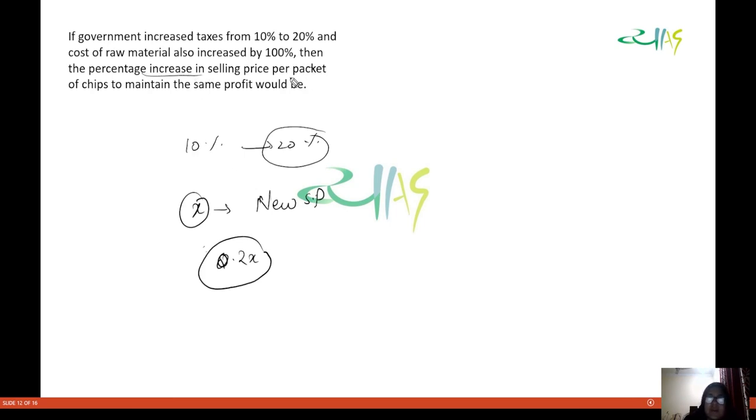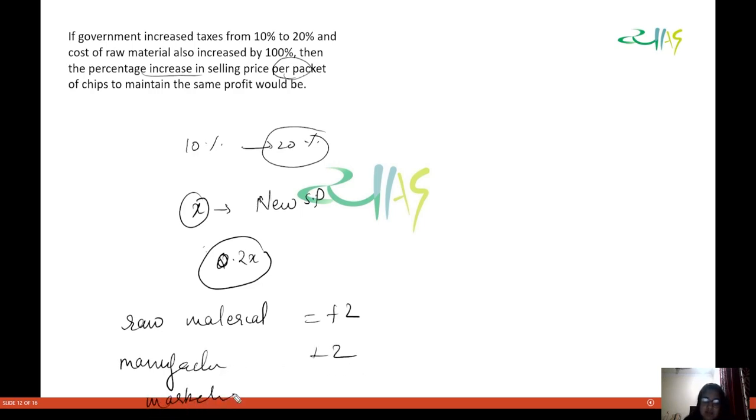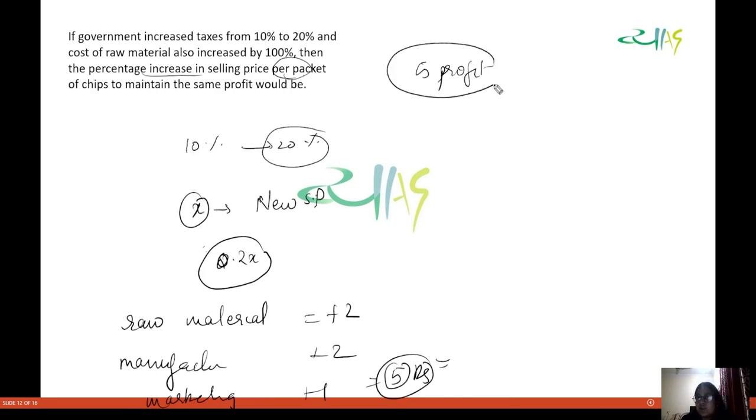It increased by 100%, so now raw material cost is 2. Manufacturing cost is plus 2 and marketing cost is plus 1 because that is given in the question. So we have 5 rupees as the making cost. In the earlier question we were getting 5 rupees as the profit, and the question asks that you maintain the same amount of profit.